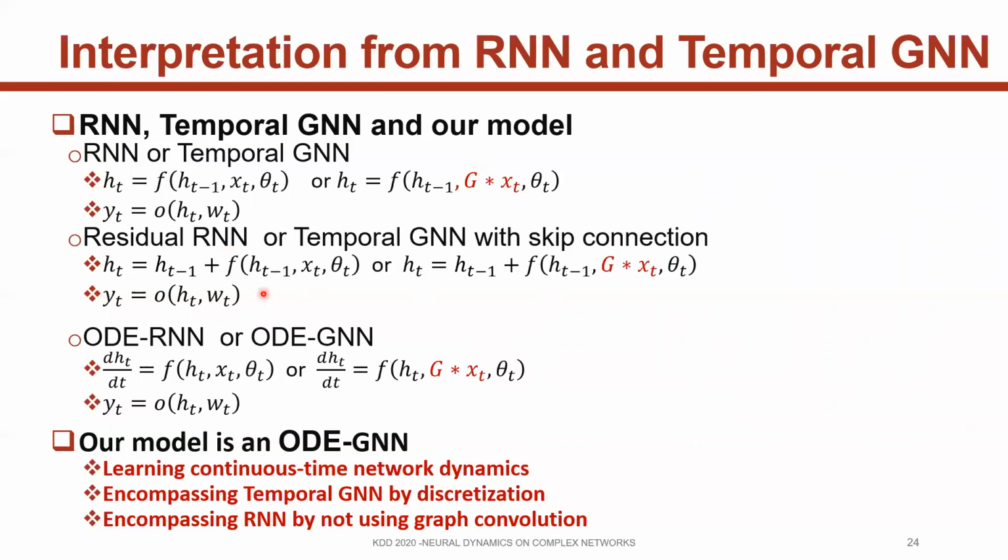If we make these signals infinitesimally small, then the add becomes integration, and we can get the ODE-RNN or ODE-GNN. Thus, our model is an ODE-GNN, which can learn continuous time network dynamics. Also, our model encompasses temporal GNN by discretization. And also, we can encompass RNN by not using graph convolution operations.